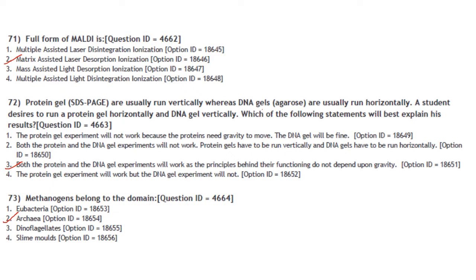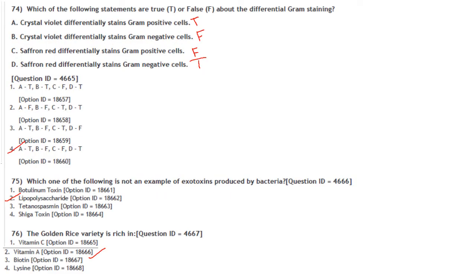Then methanogens belong to the domain. So they belong to the domain Archaea. Answer is option 2. Then which of the following statements are true or false about the differential gram staining? Crystal violet differentially stains gram-positive cells. So that is true. Crystal violet differentially stains gram-negative cells. That is false. It stains gram-positive.